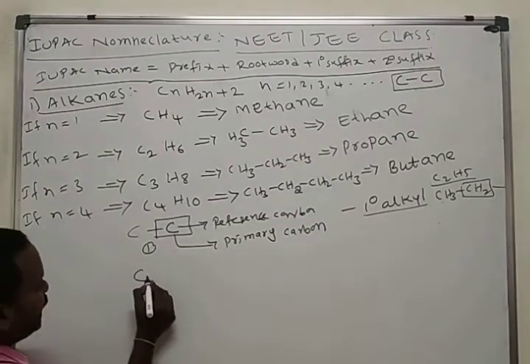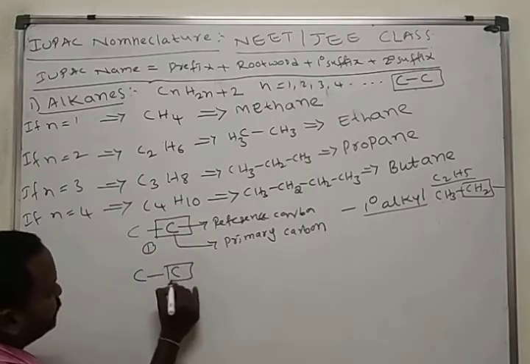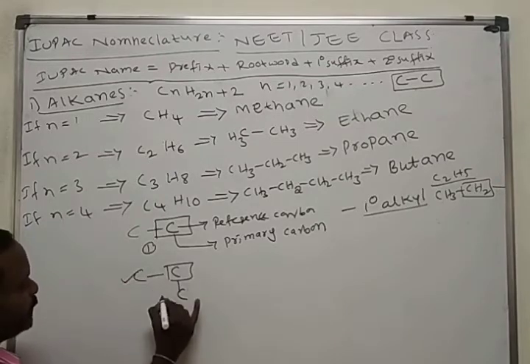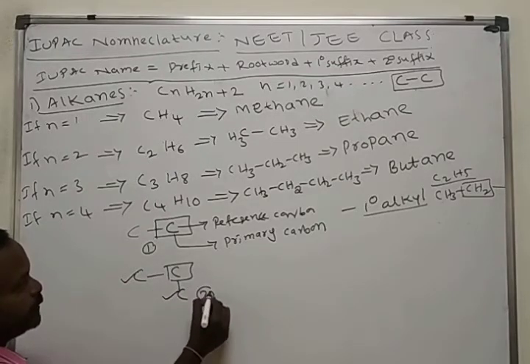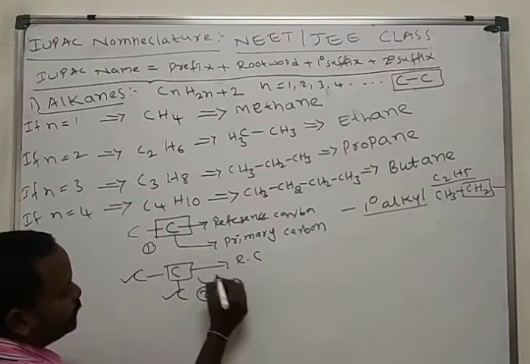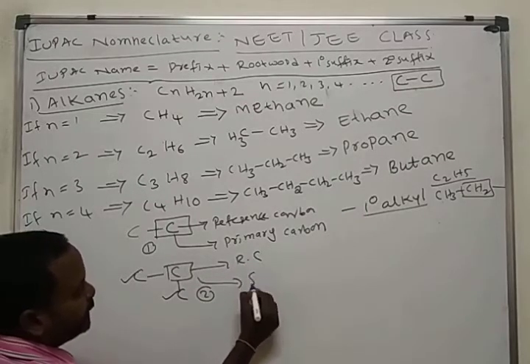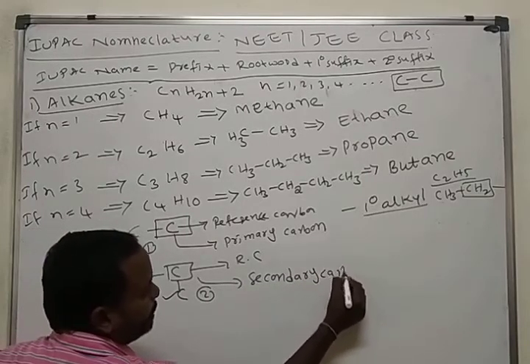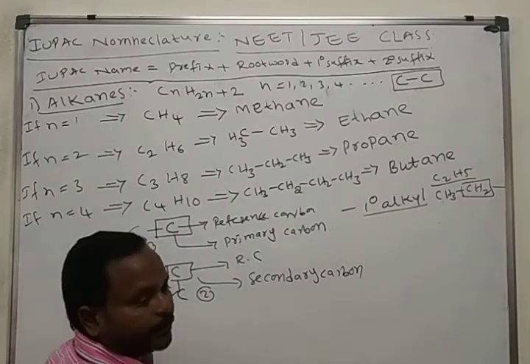And here, if the reference carbon is attached to two carbon atoms, this is the reference carbon. It is attached to two carbon atoms. So this we call secondary carbon.